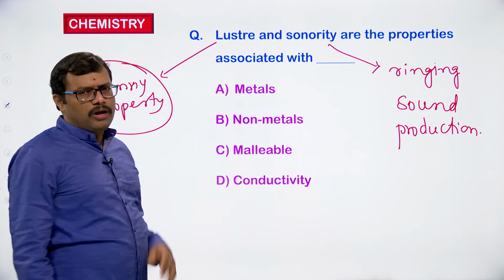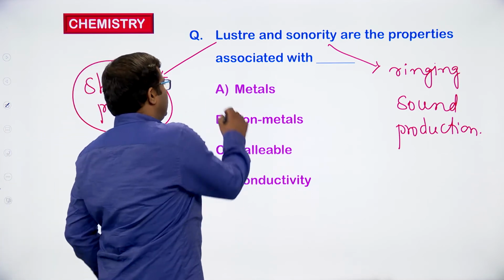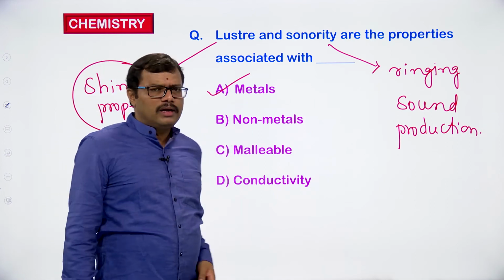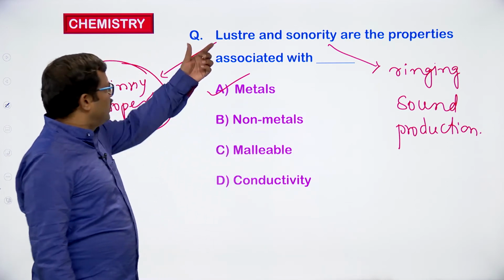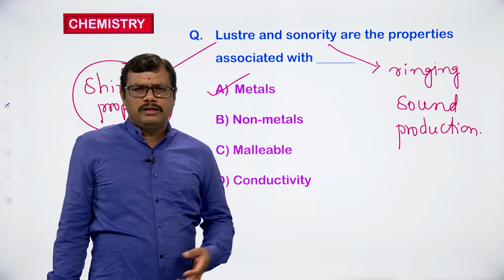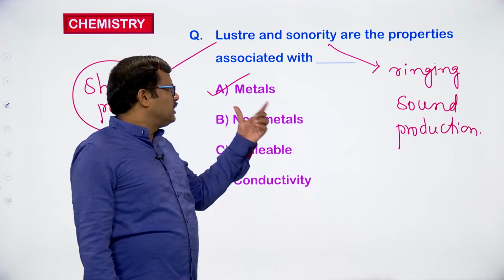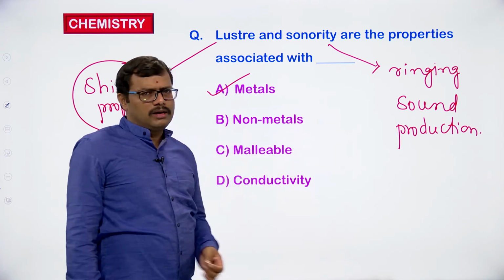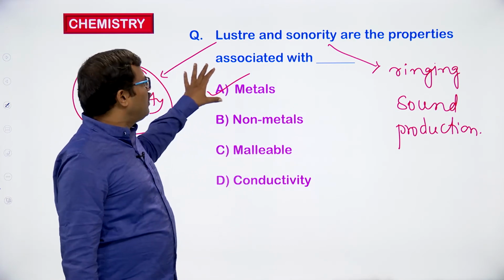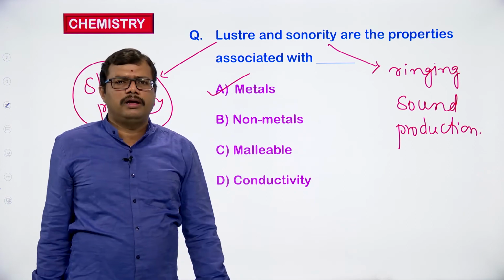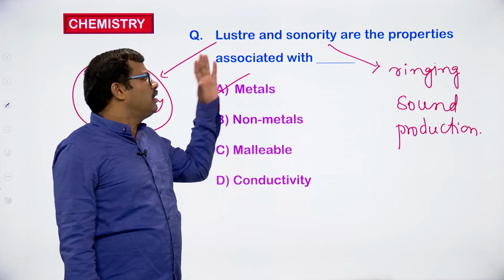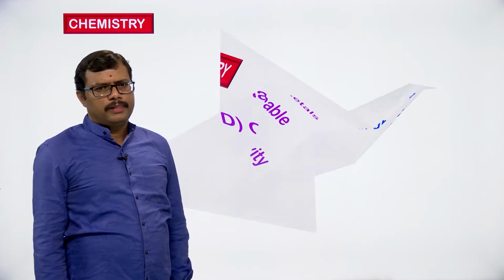Luster means the shining property. So sonority and shining properties are associated with metals. Of course there are some non-metals which have the luster property, for example iodine. Iodine exists as a solid, and we can see some shiny property with iodine. So iodine is a non-metal, but most of the metals show luster as well as sonority. So sonority and luster are the properties that are associated with metals mostly. Right, let us see the next one.